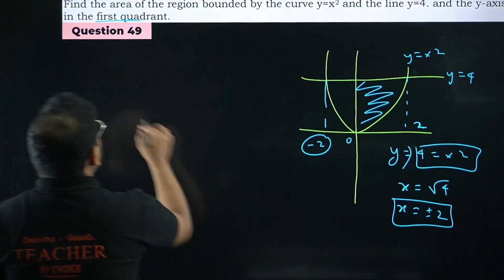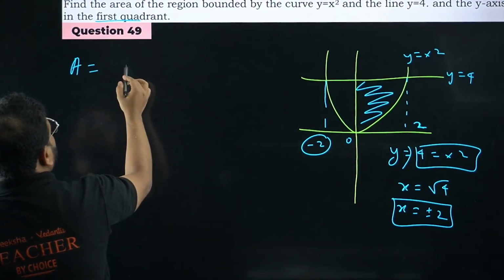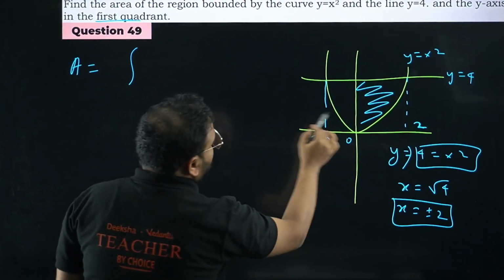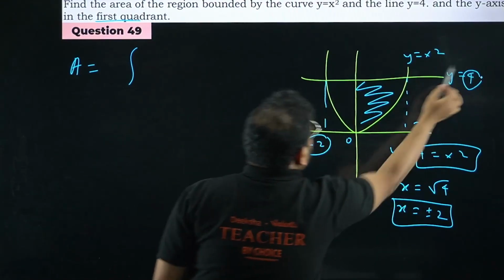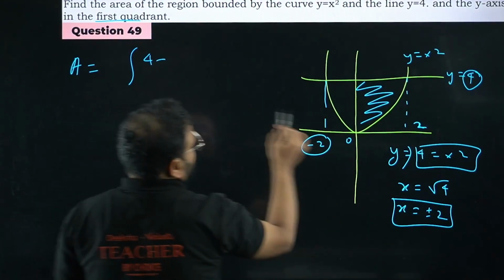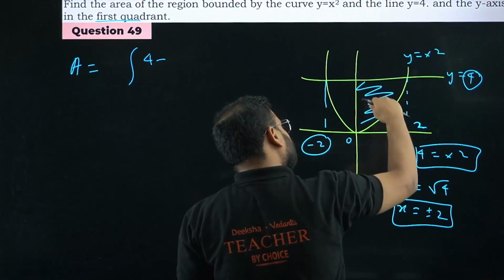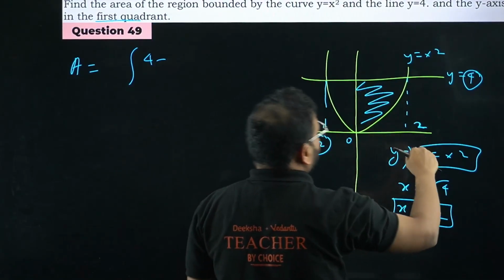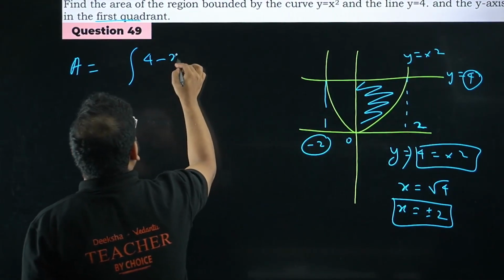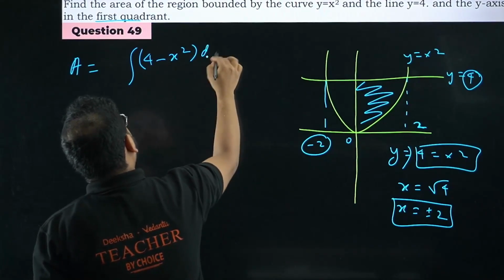How does this look? Please check. My area will look like this. Integration of the function. What is the function? This is y equal to 4. So 4 minus y, below this but above the parabola. So 4 minus x square dx, from where?